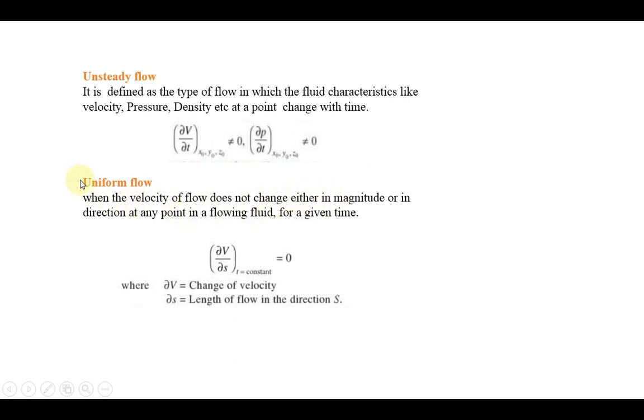That type of flow is called uniform flow. The velocity does not change either in magnitude or direction at any point in the flowing fluid, so it's a constant velocity. Magnitude and direction with respect to space. So here the type of flow is called uniform flow.